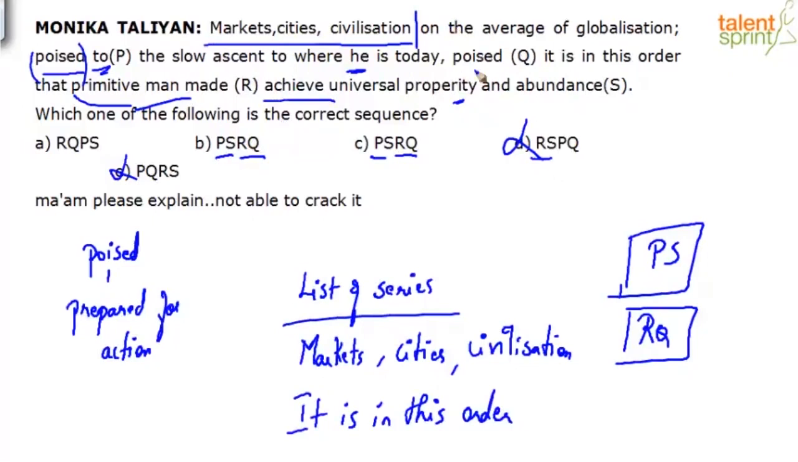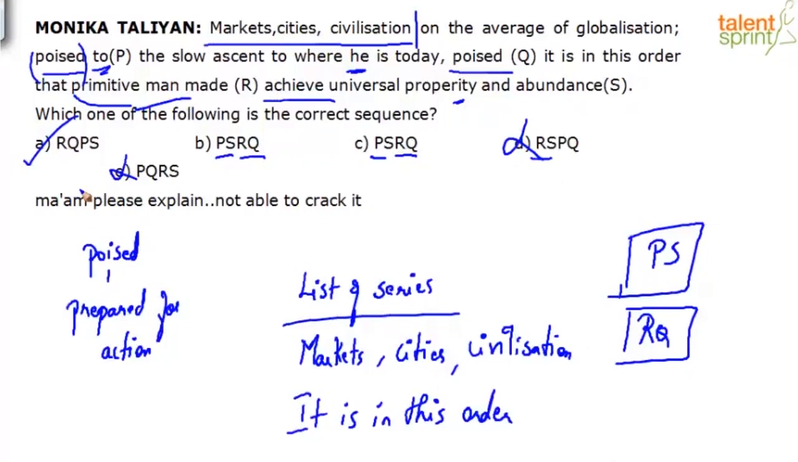Notice this point, okay? Here there is also poised, but there is no verb after it, right? So poised, prepared for action, what? On the average of globalization, poised to do what? Achieve international. So the right sequence is not PSRQ, but RQPS, option A.